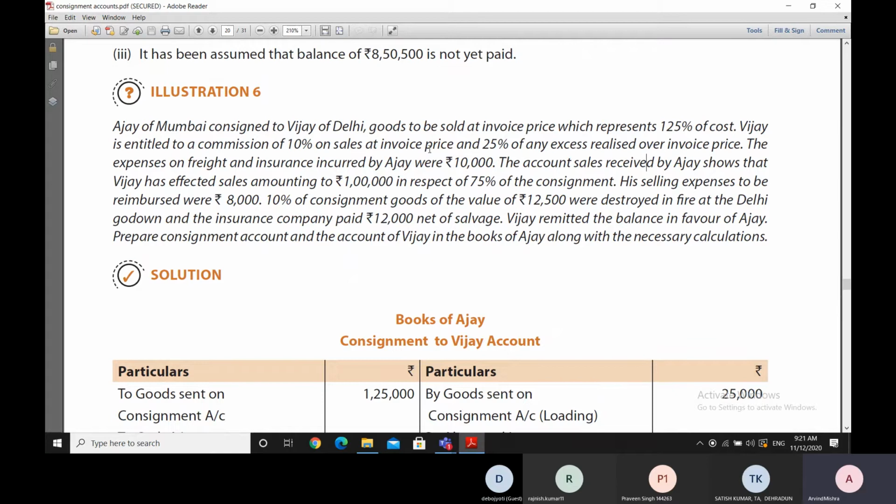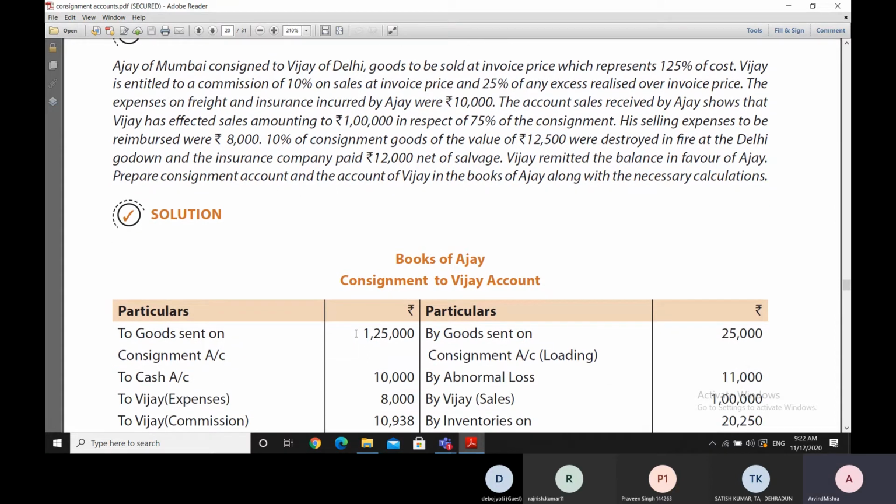So as we can see, calculation of commission is mentioned as 10% on sales at the invoice price. When we say invoice price, it means the pro forma invoice price. The pro forma invoice price is 1,25,000 rupees, as mentioned here.